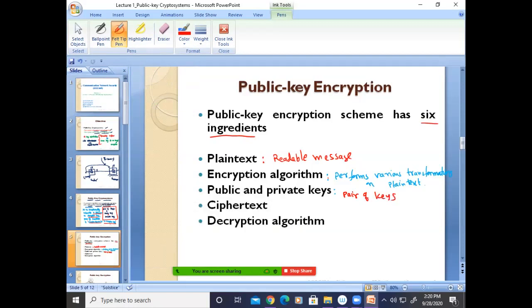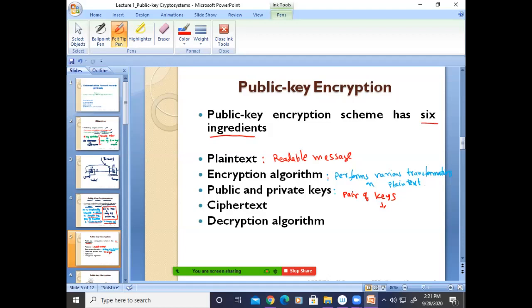So one is public and another is private. If I am using one for encryption, we should be able to use another key for the decryption. Remember, right? So if public is used for the encryption, the private key must be used for the decryption. If the private key is used for the encryption, the public key will be used for the decryption. Clear, all of you? Yes, sir.